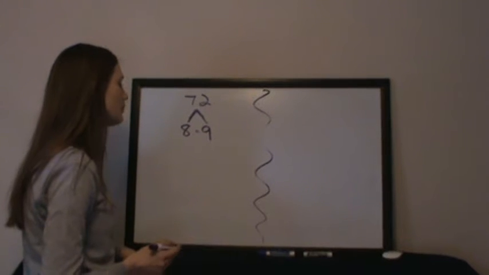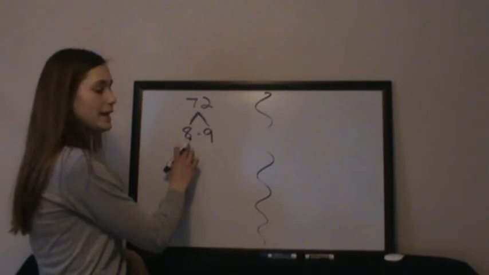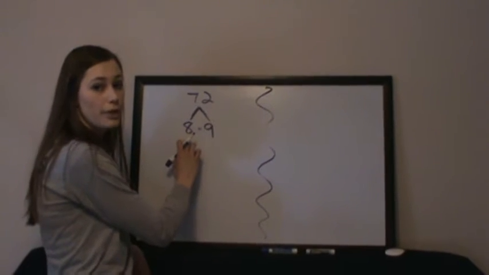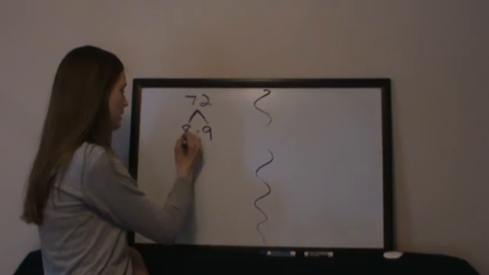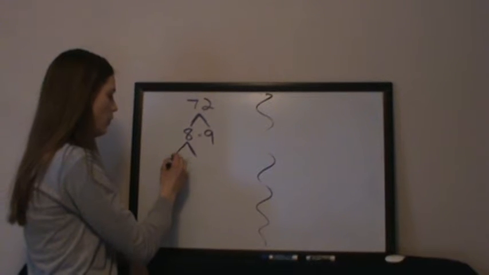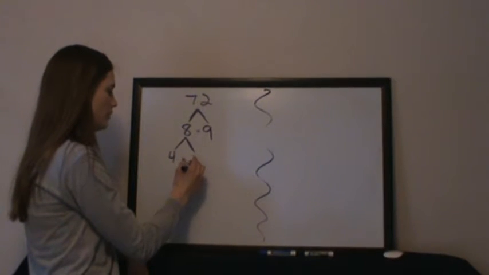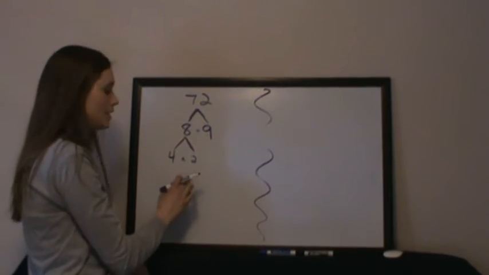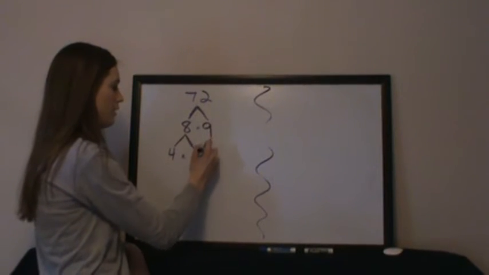I need to ask myself, is 8 prime? No. There are still more numbers that I can divide 8 by, and those numbers are 4 and 2. 4 is a factor of 8, 2 is a factor of 8.